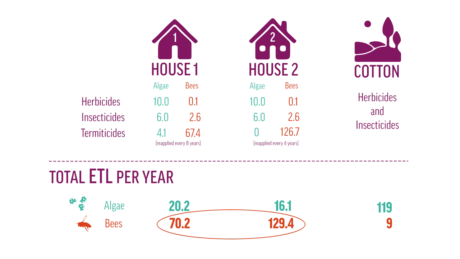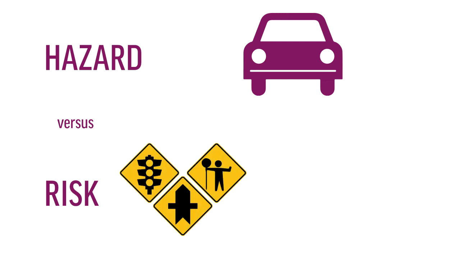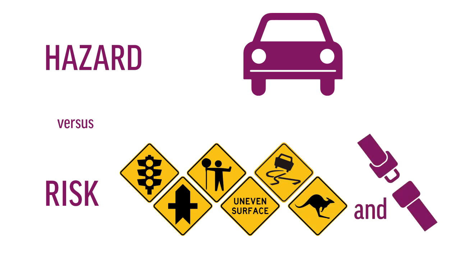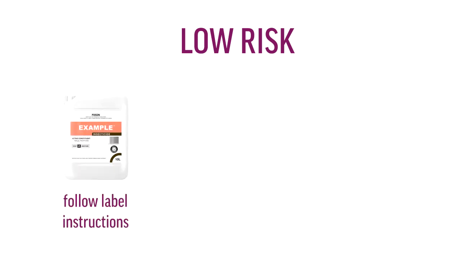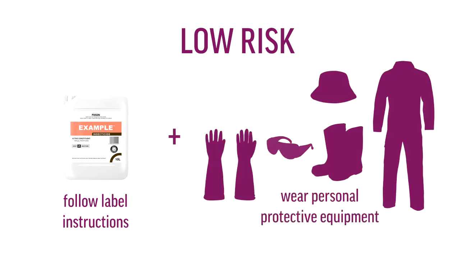Well, maybe not. It's really important to understand ETL is a measure of hazard, not risk. A hazard is something that can cause harm. For example, driving a car is hazardous. A risk is the chance a hazard will actually cause harm. The risk of harm from driving a car is low because drivers must follow safe road rules and wear a seatbelt. This risk of harm from pesticide application is similarly low because farmers must follow safe application directions on the label and wear personal protective equipment. Just like driving a car, these steps reduce risk to themselves and others.